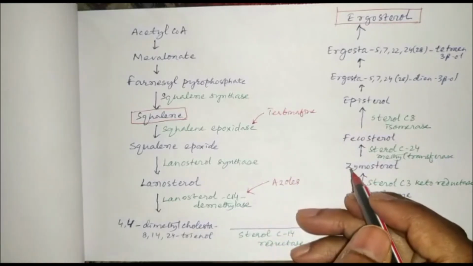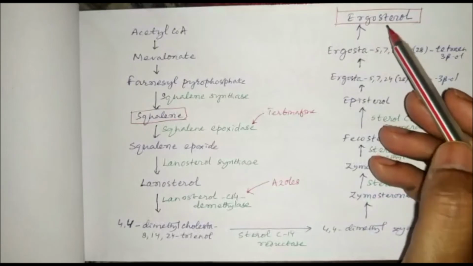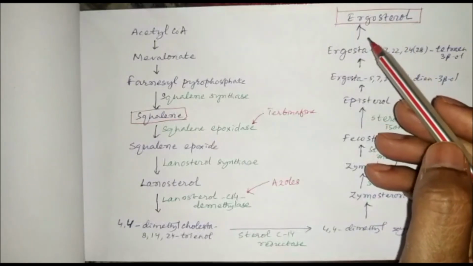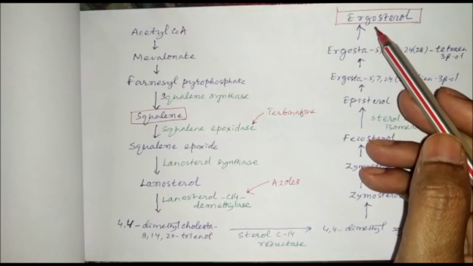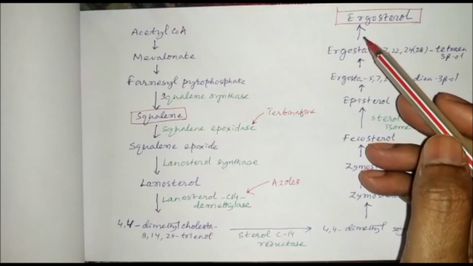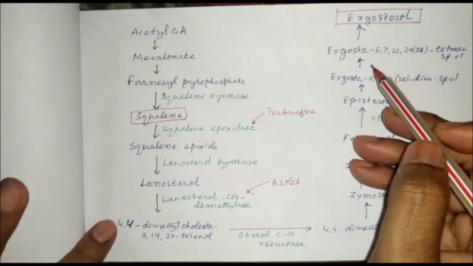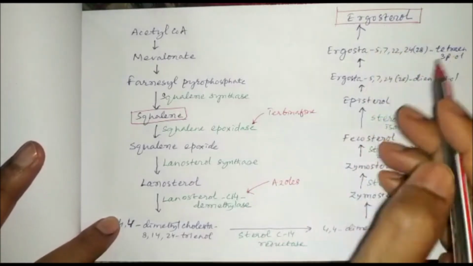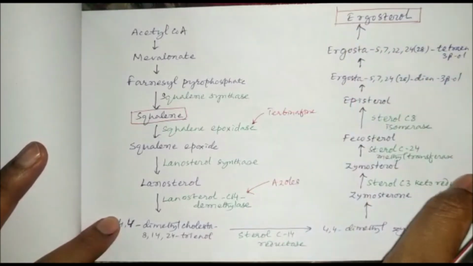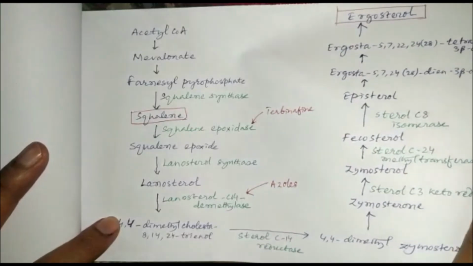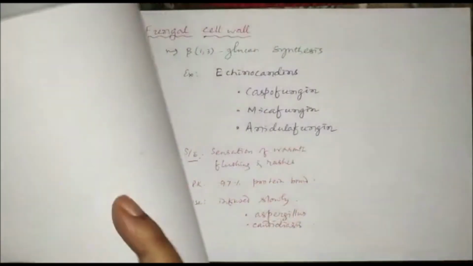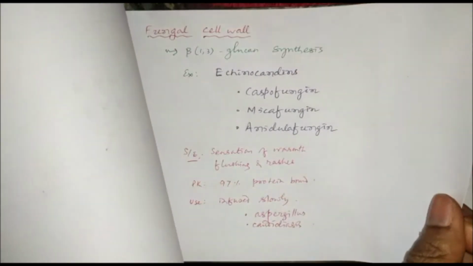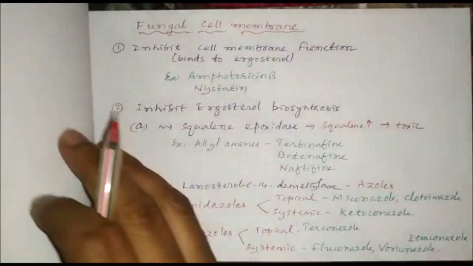And then some drugs can bind directly to ergosterol and cause membrane dysfunction, that is polyene antibiotics like amphotericin B and nystatin. So these three groups of drugs can act against the fungal cell membrane.